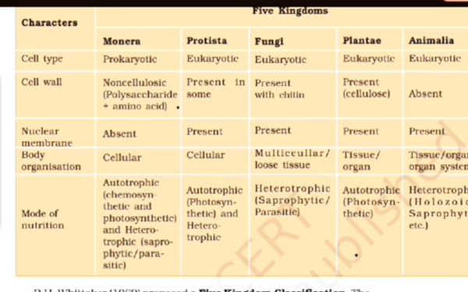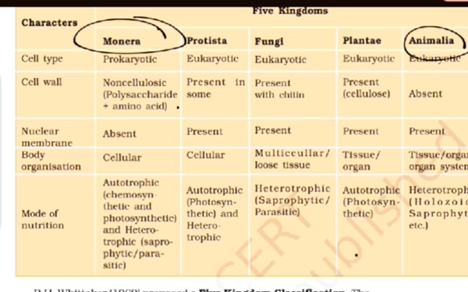Next, as humans, we take some food. We take some type of nutrition, depending on other organisms, like we take food from other organisms. We cannot synthesize our own food because food is not made in our body, right? We have to take that from an external source. If you eat chicken, it must be from a hen, or if you eat any item, it must be from outside only for us humans.